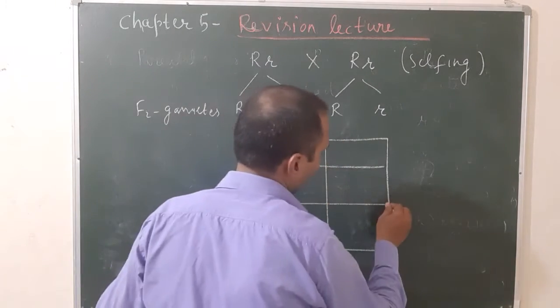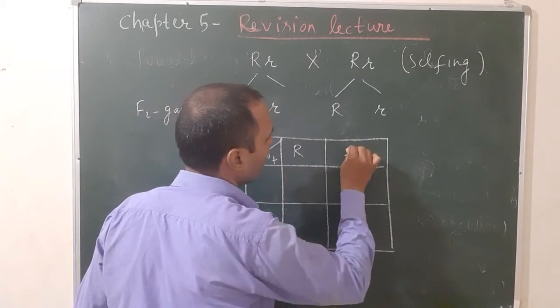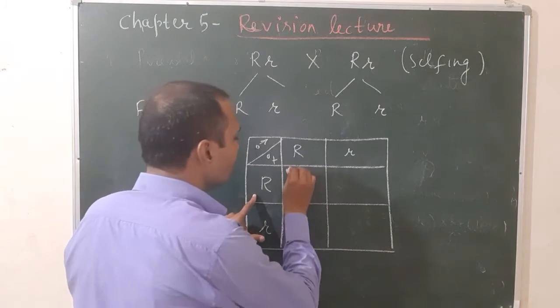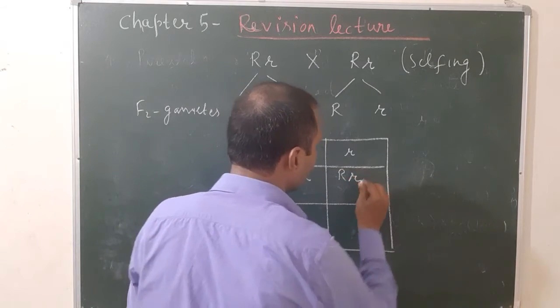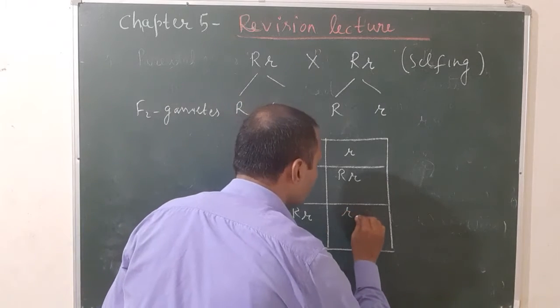Now you will put the gametes produced by these plants, capital R, small r, again capital R, small r. So this combination will be capital R and capital R. Second will be capital R, small r. Third will be capital R, small r. Fourth will be small r, small r.